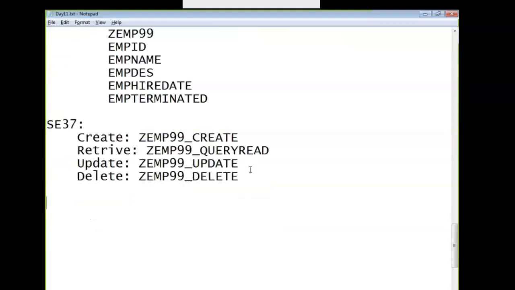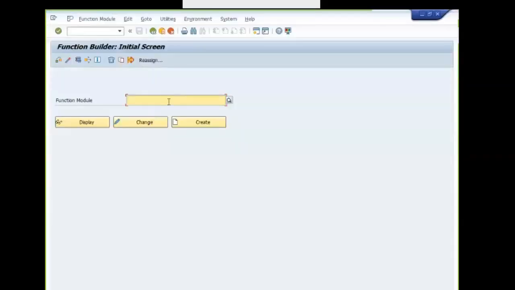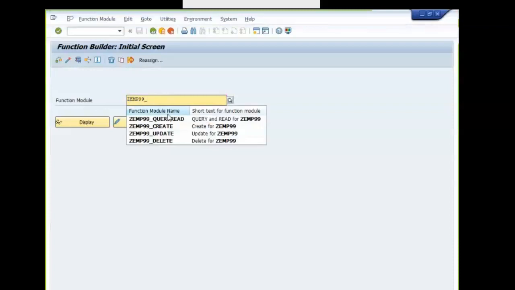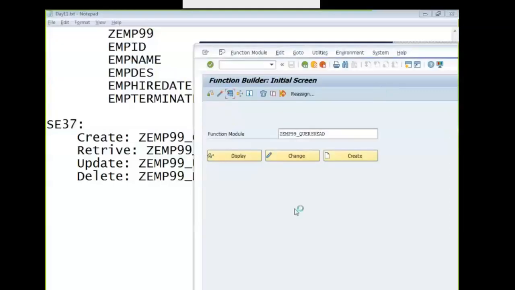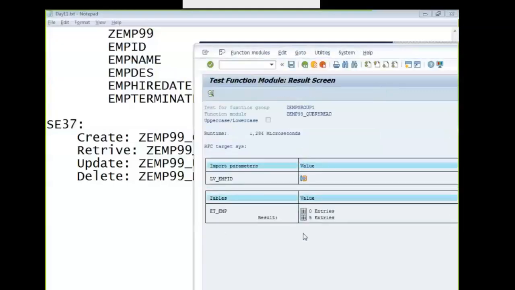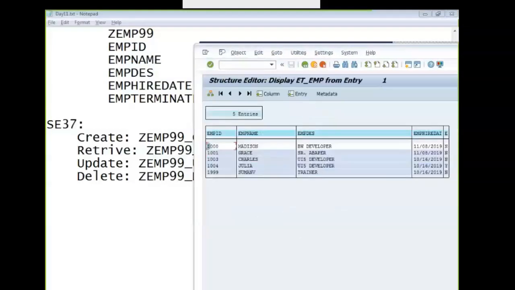So I'll quickly check the working of the function modules before entering into the tool. First Z_EMP99 underscore query read. So this reads the values here. So 5 values, just now we saw.